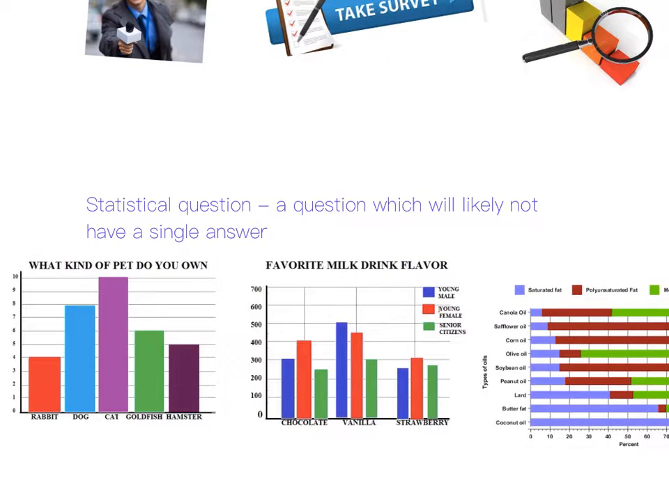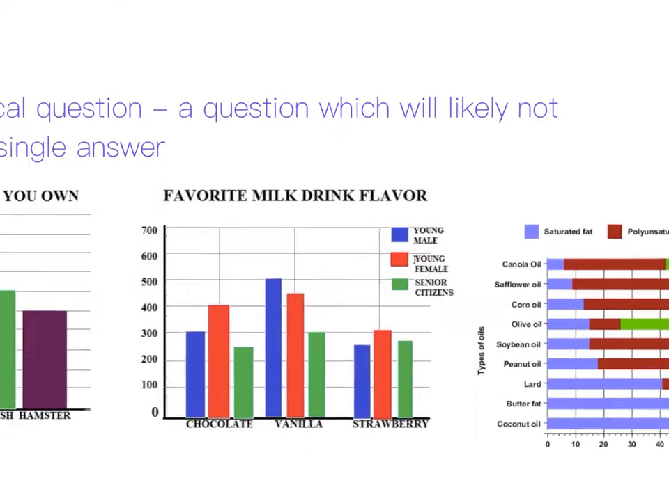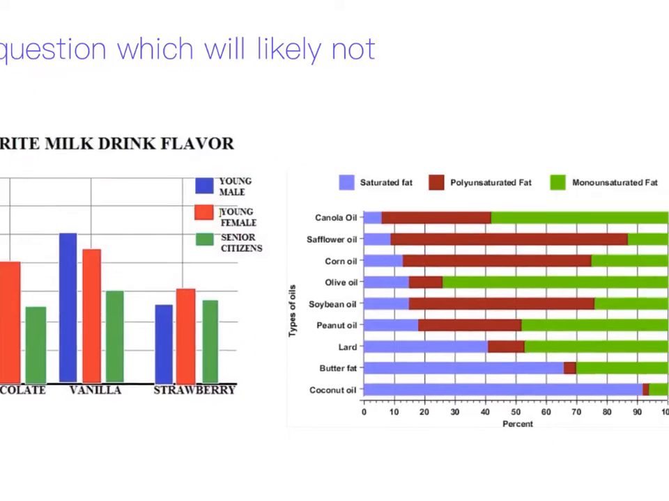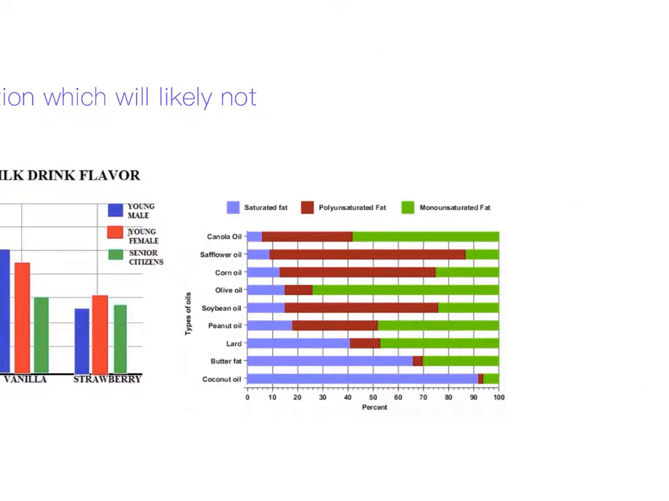Now, what's a statistical question? Not all questions are statistical questions. Generally, statistical questions are ones which will likely not have a single answer. What kind of pet do you own? You're probably going to get a bunch of different answers. Favorite milk drink? You've got strawberry, chocolate, and vanilla. Or types of oils: what's the percent of different types of fats? That's a statistical question because you get different answers. Canola oil has a different amount of saturated fat than peanut oil does.